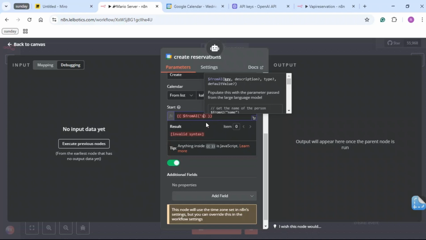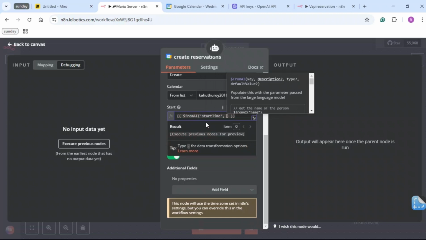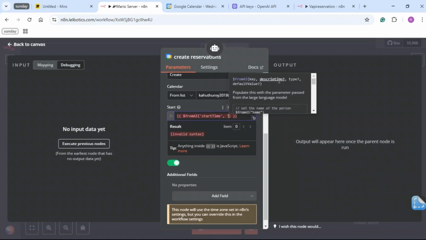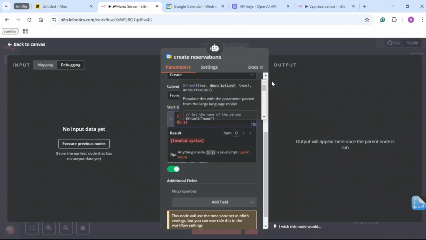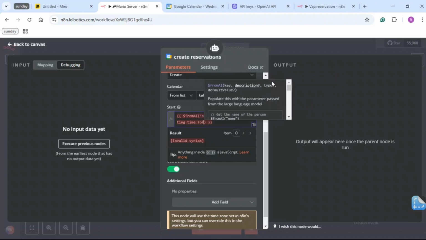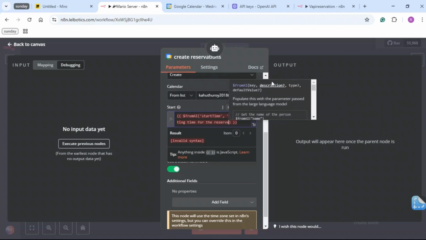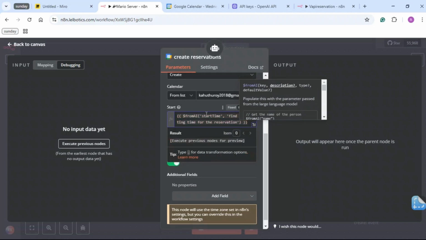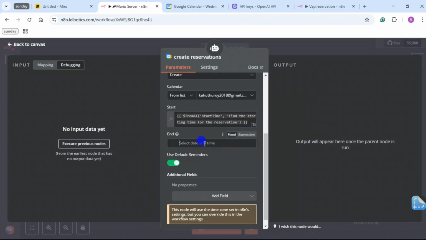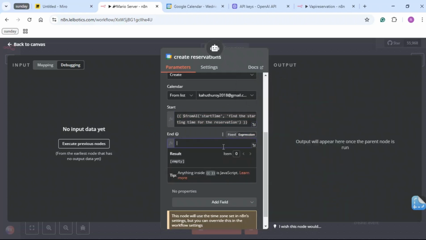So I'm just going to write here start time and close this, and I'm going to add a description, right? So it will be: find the starting time for the reservation, something like that. Why is it still red? Oh, it's supposed to be a single quote. Yeah. And for the end, we will do the same.